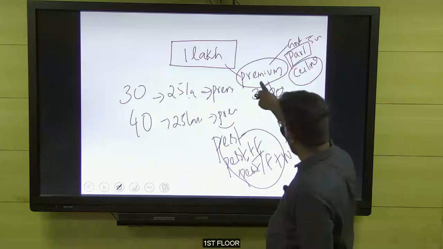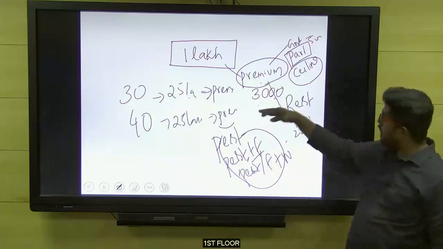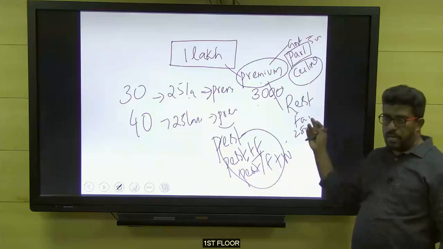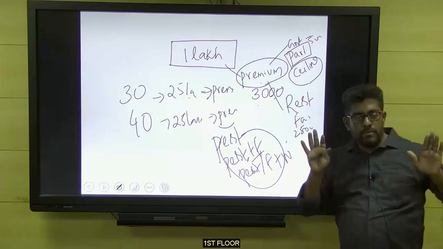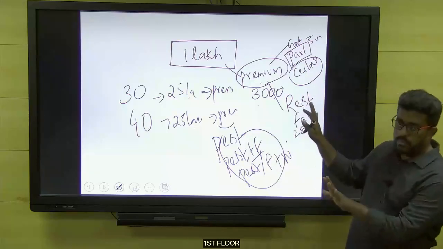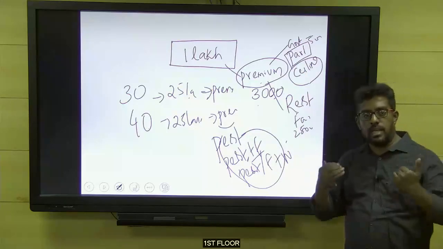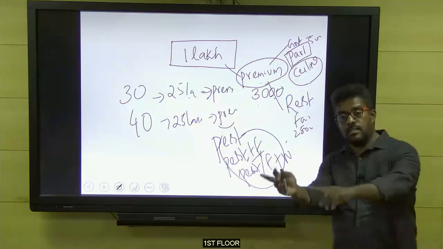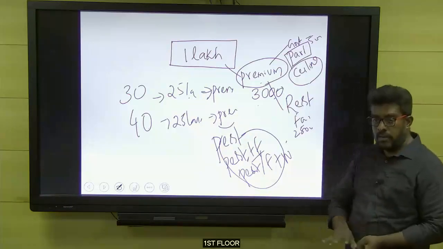Once the premium is determined by the company, the government will pay part of the premium, and the rest of the amount will be paid by the farmer. This is the normal scenario before the launch of Pradhan Mantri Fasal Bima Yojana. In this scenario, the Government of India launched a scheme called Pradhan Mantri Fasal Bima Yojana. How the scheme changes the agricultural insurance landscape, we are going to learn about it.